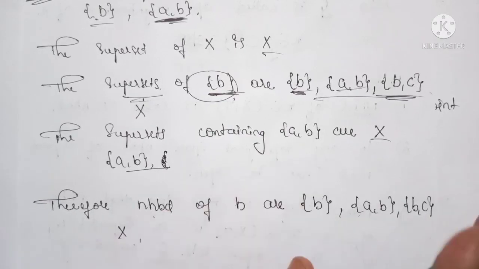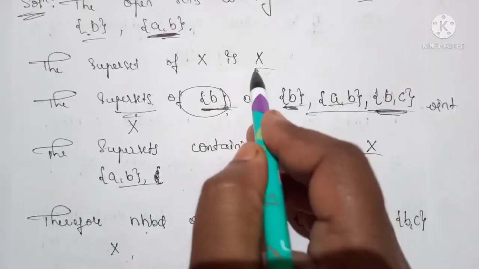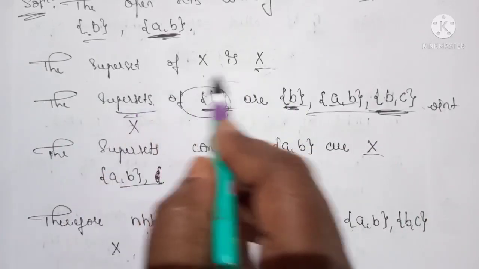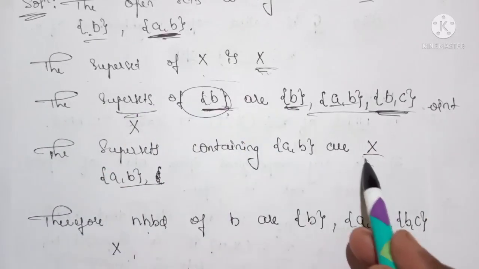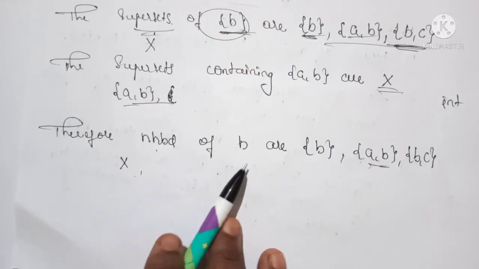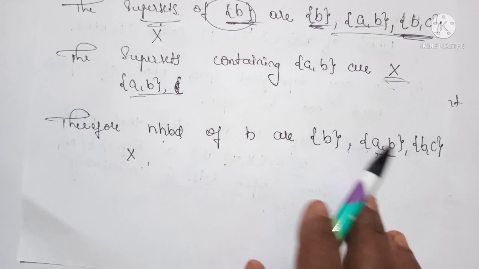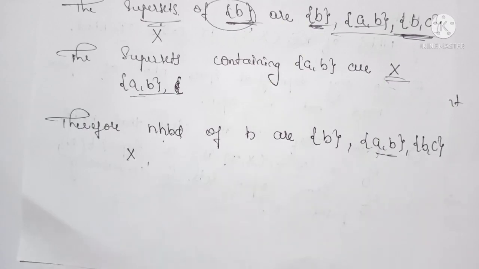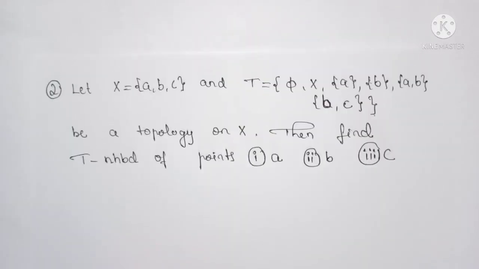Okay, so we have written all the possibilities. So the superset of this X is X, and even this X and {A, B}, here I have written this. Therefore the neighborhoods of point B are {B}, {A, B}, {B, C}, X. Okay, next we consider one more example.